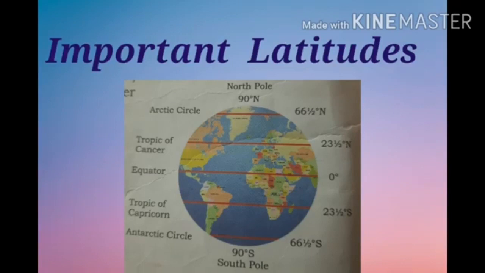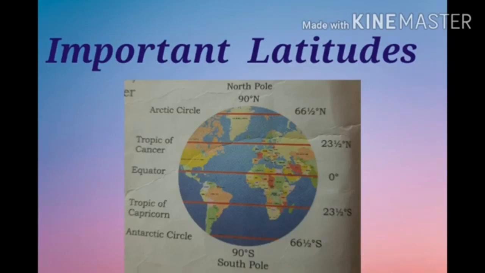What are they? First one, the Tropic of Cancer. It is an important parallel of latitude in the northern hemisphere. It lies at a distance of 23.5 degree north from the equator.